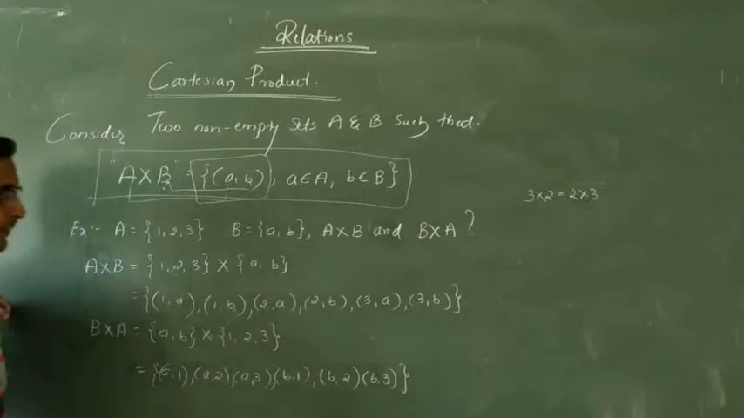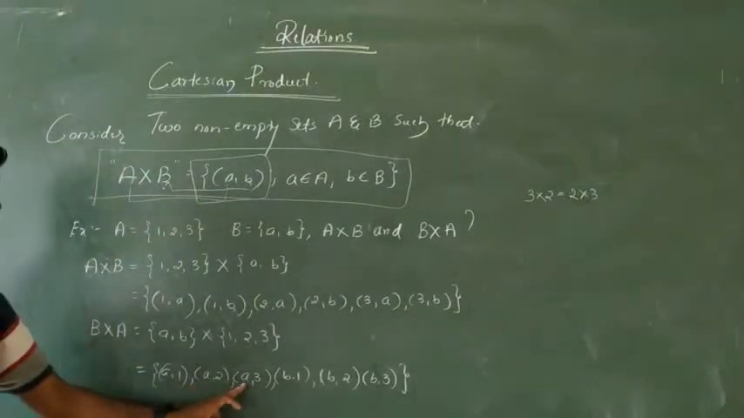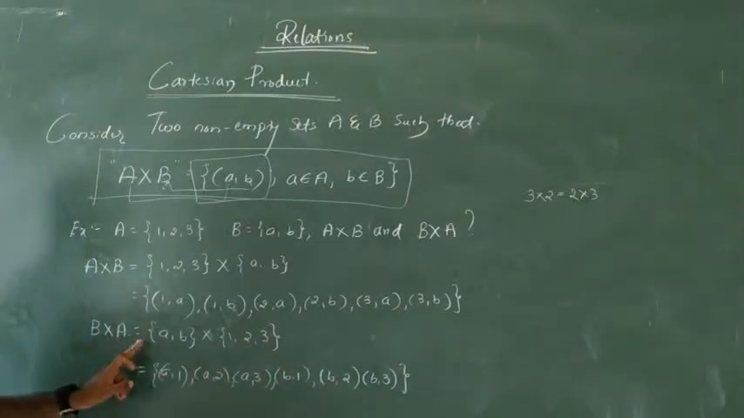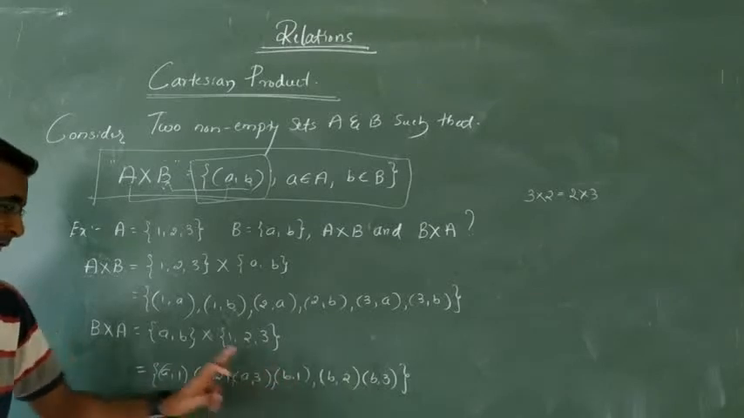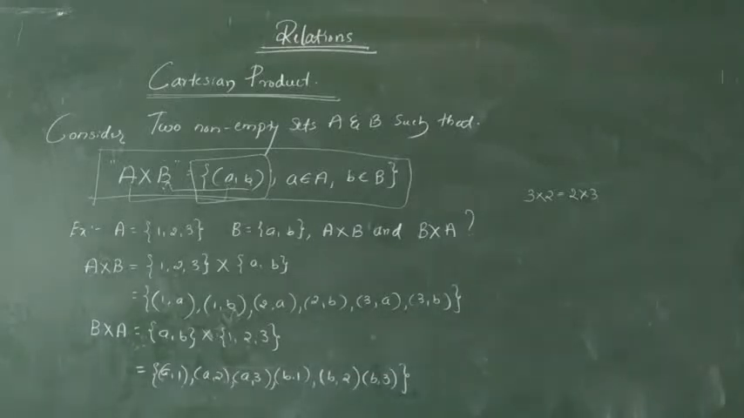So this is nothing but the Cartesian product of A into A. The first elements A and B are from set B, and 1, 2, 3 are from set A. So here you can say A into B is not equal to B into A. So this is nothing but the Cartesian product of A into B and B into A. Getting? One more example I will take of the Cartesian product.